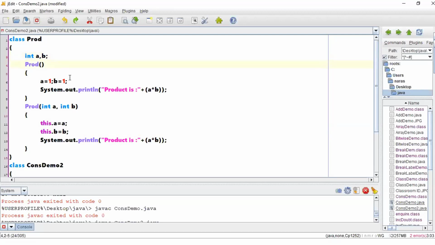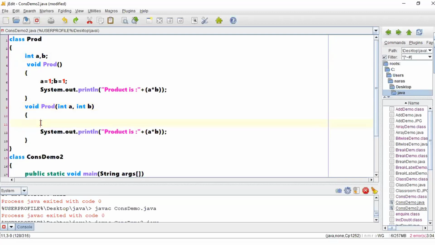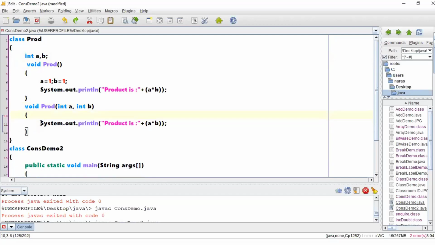So let me give this as a void prod. Now can I consider this one as a method? Yes, sir. Now am I performing method overloading? Two methods are there, and a different argument list is there, right? So let me remove this particular part. Let us keep the definition simple, right?